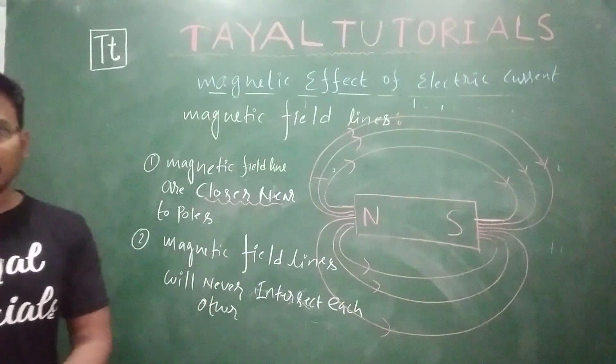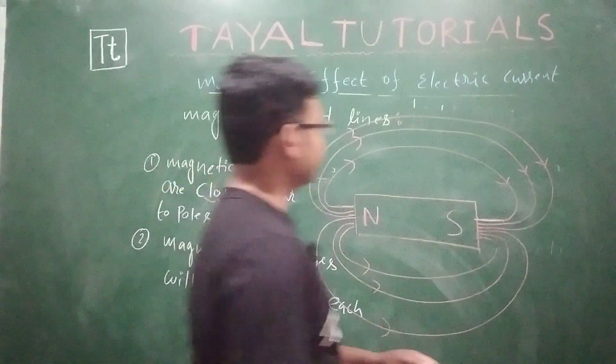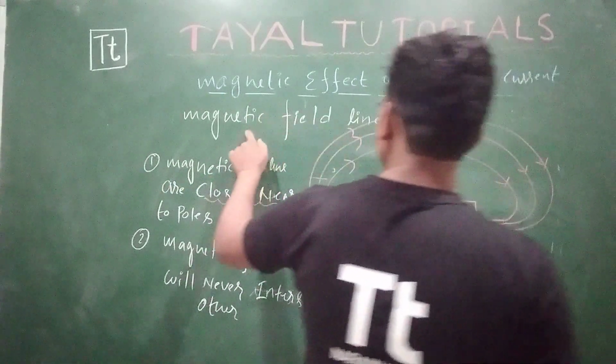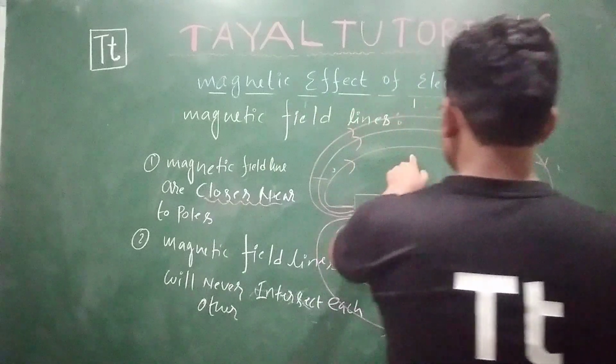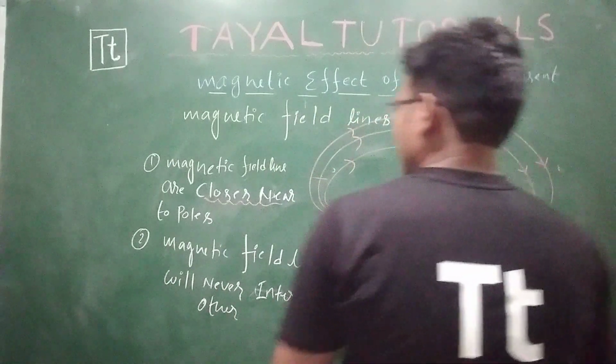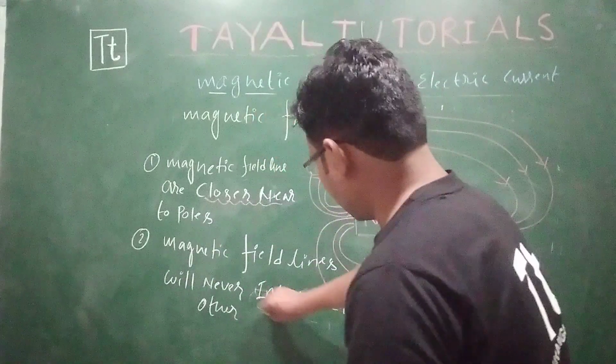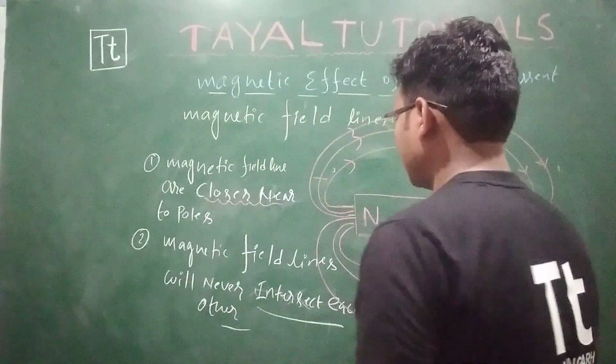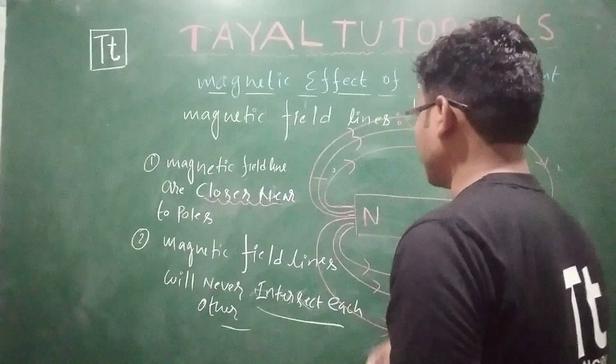These are the magnetic field lines. They originate from north and come towards the south. Magnetic field lines never intersect each other, and they are very close near the poles.